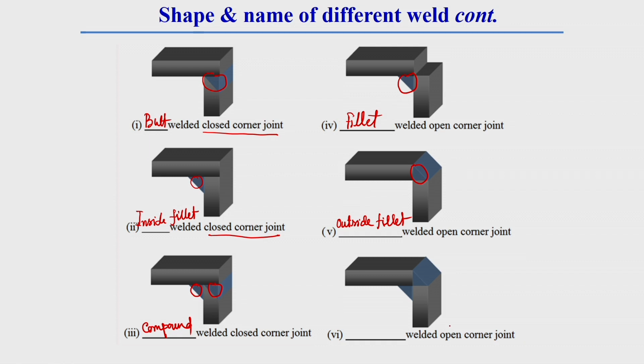Here you see this plate is put and which makes a close corner. Here also you see both inside and outside fillet is made, but only one type of weld is made here, that is fillet weld. This is also fillet weld type. There are not two different types of weld, that is why this is not a compound welded open corner joint. As two different fillet welds are done here, its name is double fillet welded corner joint.